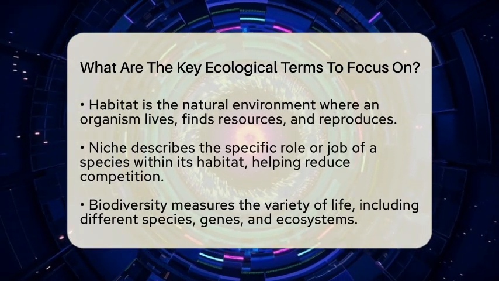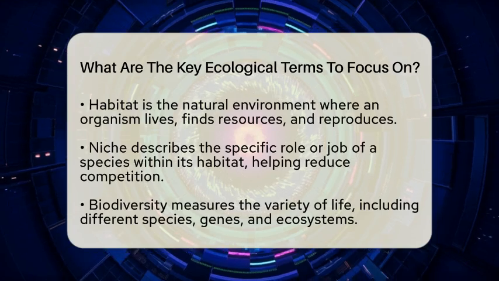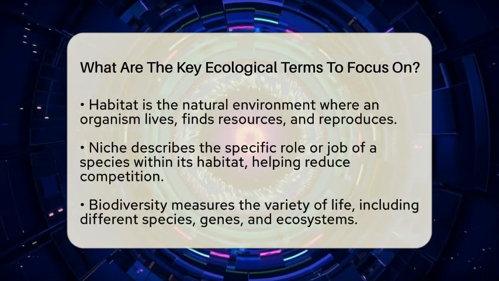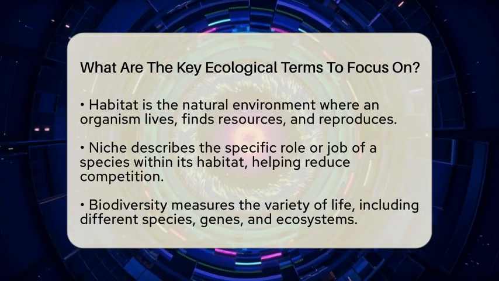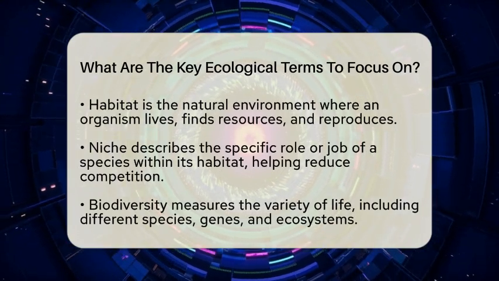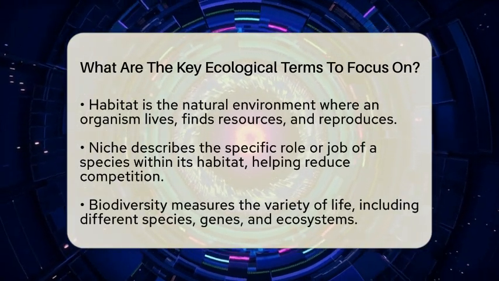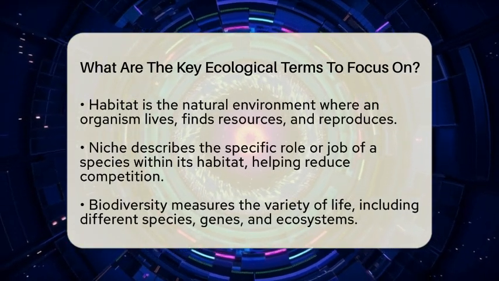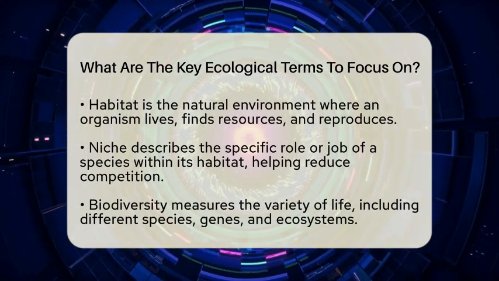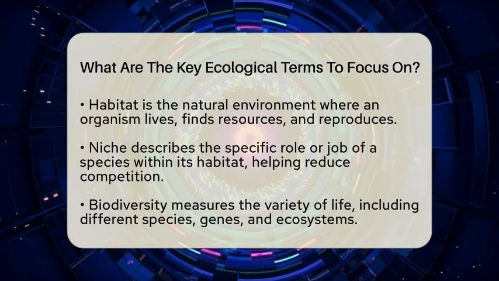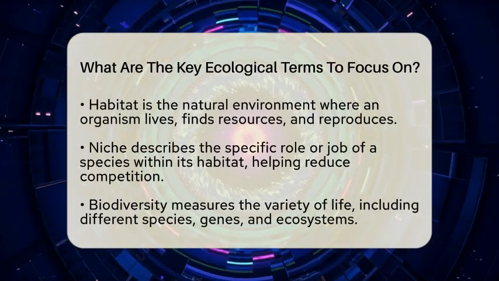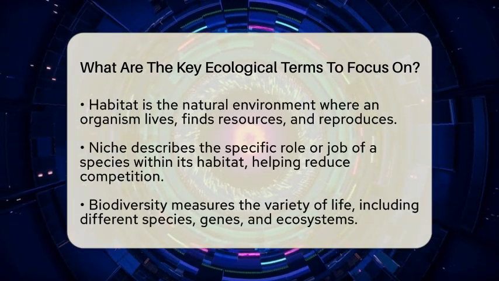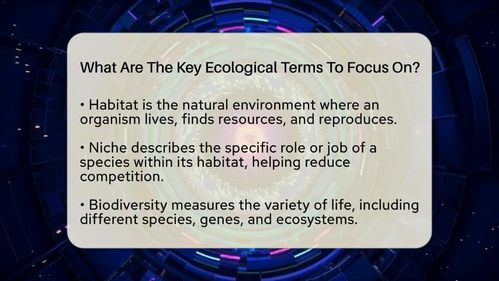Habitat is another key term. It's the natural place where an organism lives, finds food, and reproduces. Think of it as their home, like a nest, a pond, or a forest. Niche is a little more specific. It describes the role or job of a species in its habitat. For example, a bee's niche includes collecting nectar and helping plants pollinate. Each species has a unique niche that helps reduce competition.